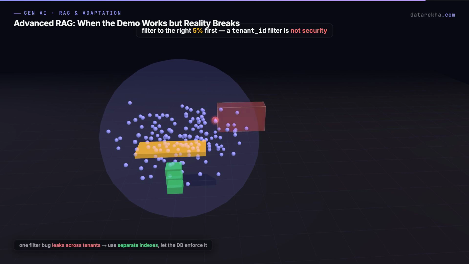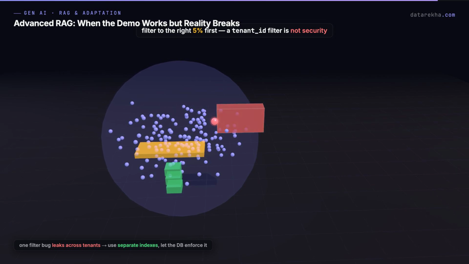A tenant ID filter is not security. One bug in that filter and you leak across tenants. Use separate indexes per tenant so the database enforces the boundary, not your code.